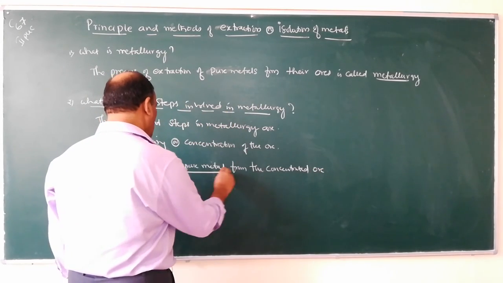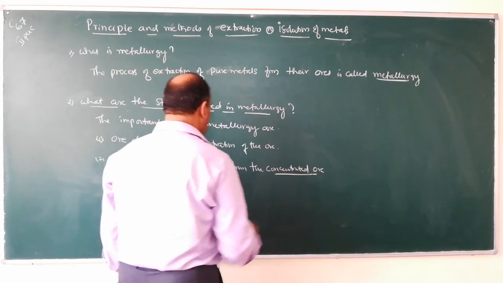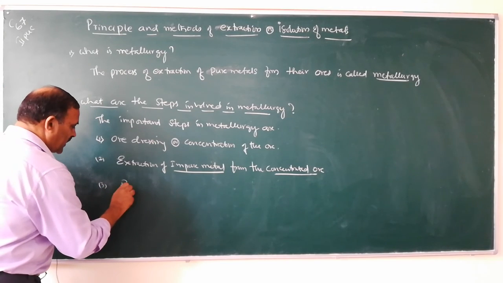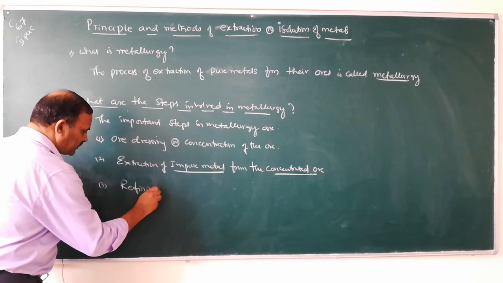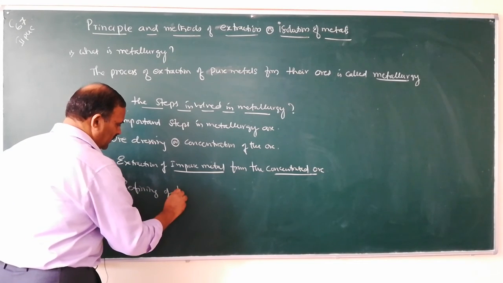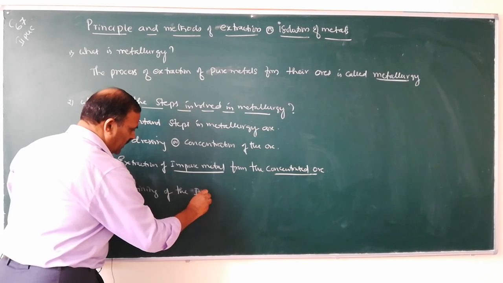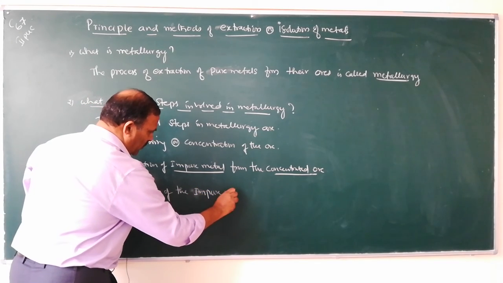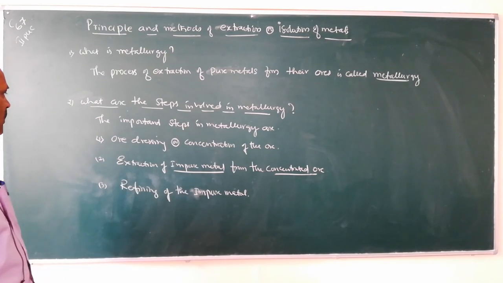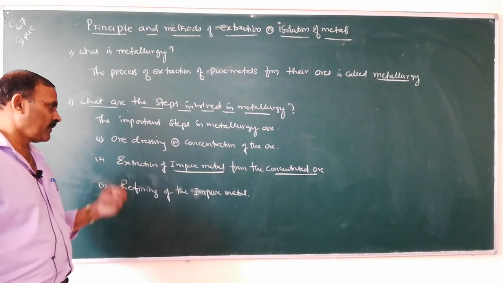And the third step is refining of the impure metal. So these are the important steps involved in metallurgy.